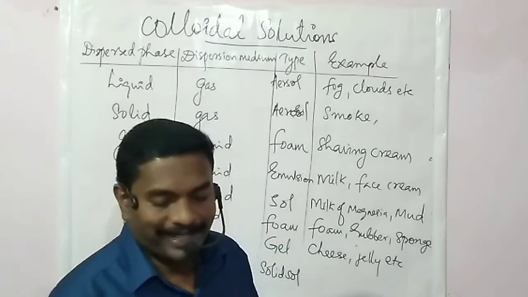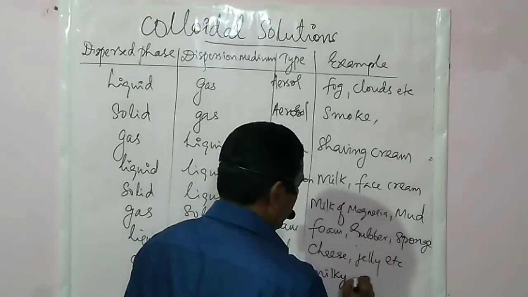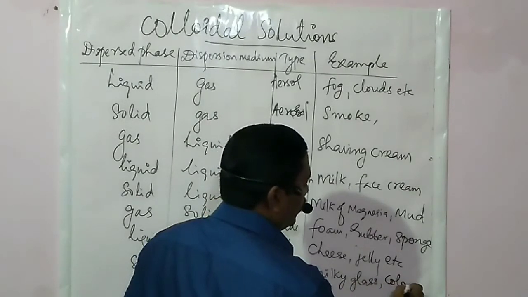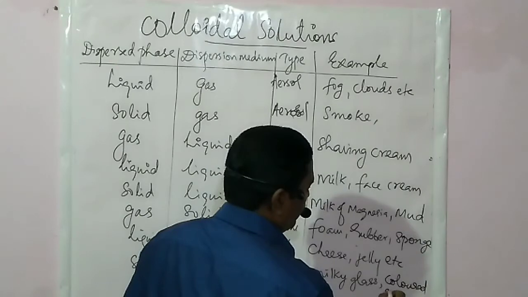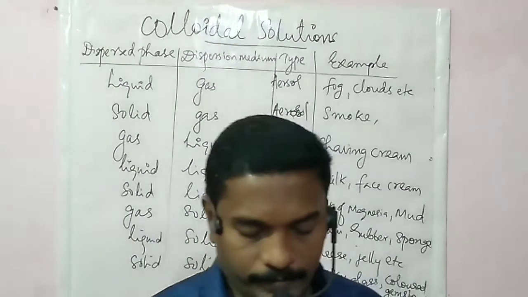Example, milky glass and colored gemstone.